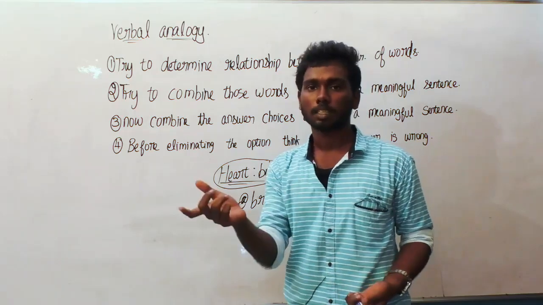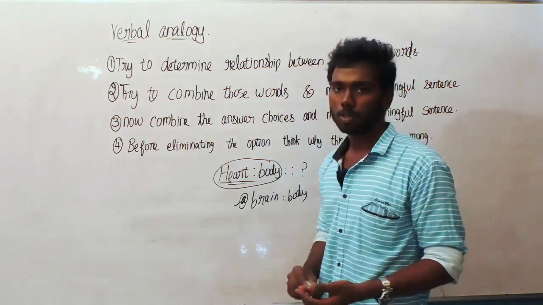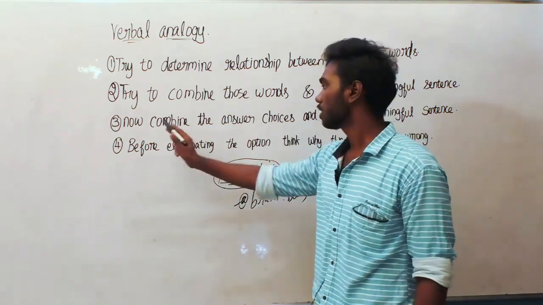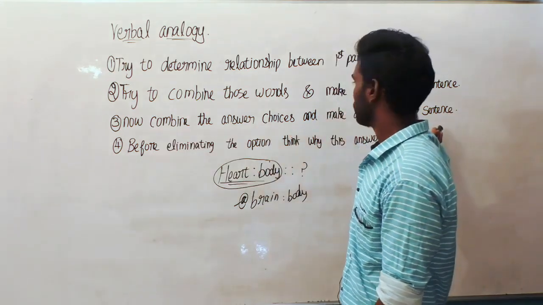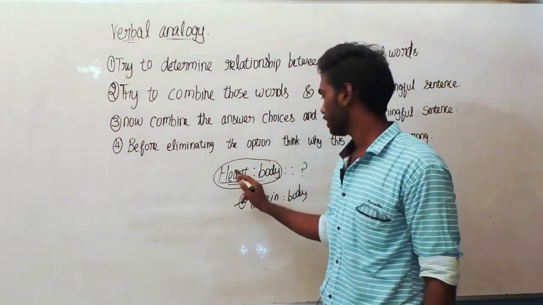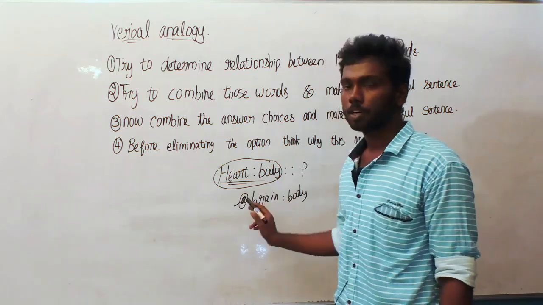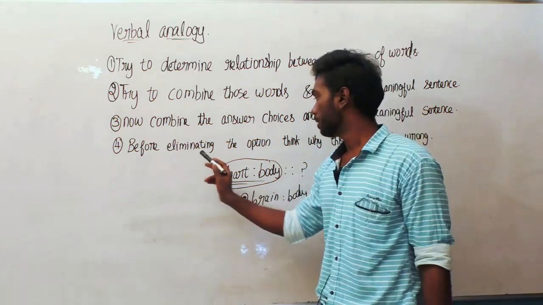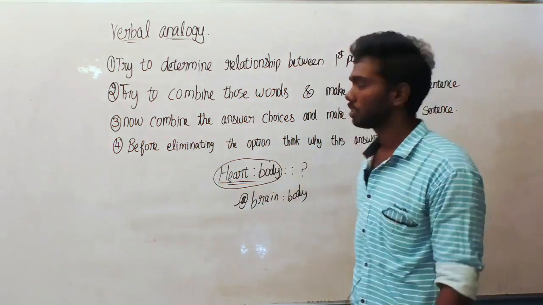If it is formed as a sentence, it will be easy for us to guess the options below also. So form the first pair of words into a sentence. And the third clue is to combine the answer choices and make a meaningful sentence. The fourth clue is, before eliminating the option, think why this answer is wrong.